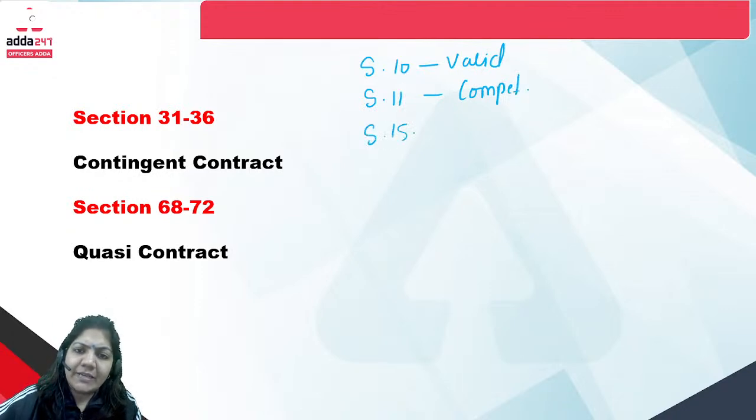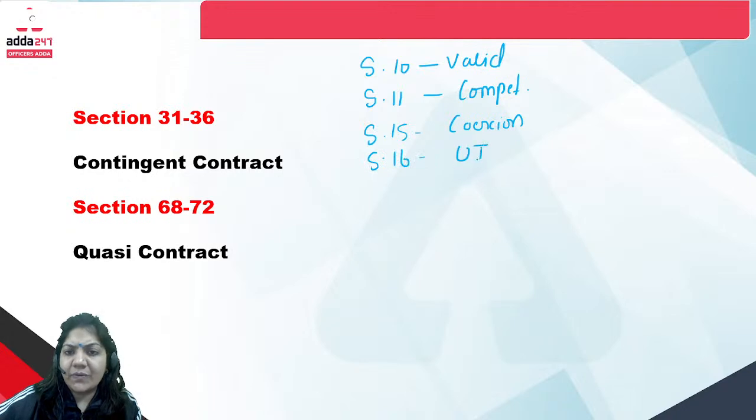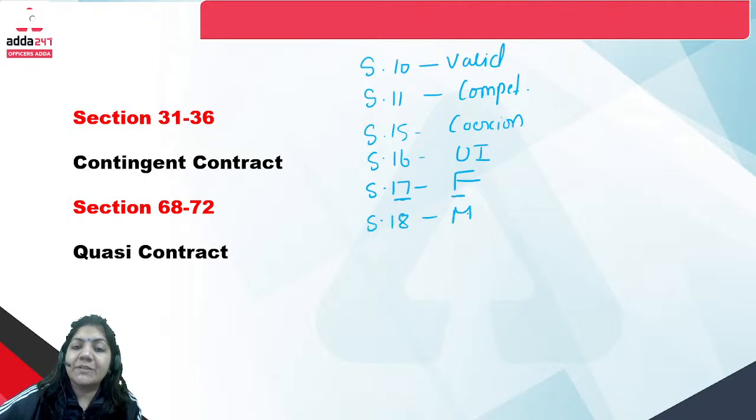Section 15, coercion. Section 16, undue influence. Section 17, fraud. Section 18, misrepresentation. Section 31, contingent contract.